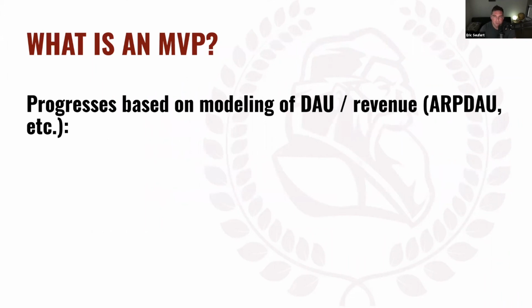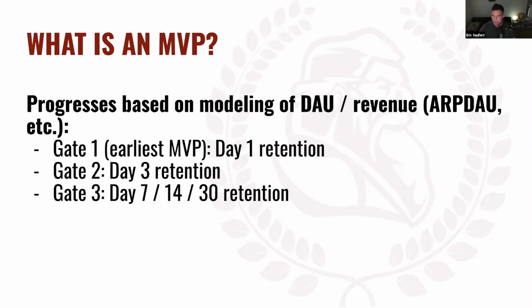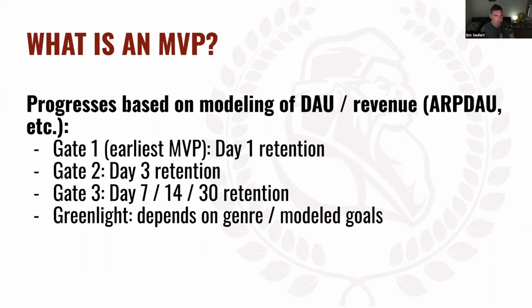And then the development of the MVP and the rapid prototyping progresses based on some sort of model of DAU and revenue, so ARPDAU, et cetera. Gate 1 is the earliest MVP, and as an example you're looking at day 1 retention: we want at least 40% or we kill. Gate 2 is day 3 retention, where we need at least 30% or 20% or whatever. Then gate 3 is day 7, 14, or day 30. Finally you get to a green light that depends on the genre and modeled goals.